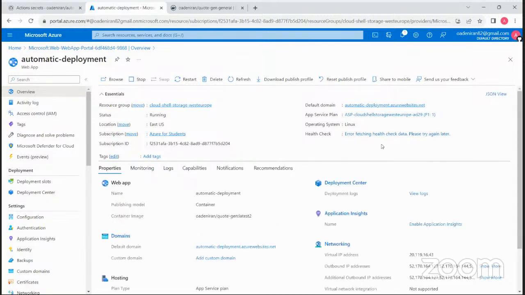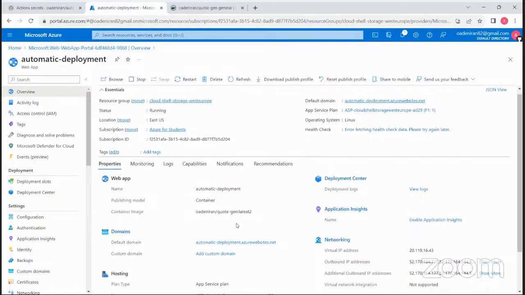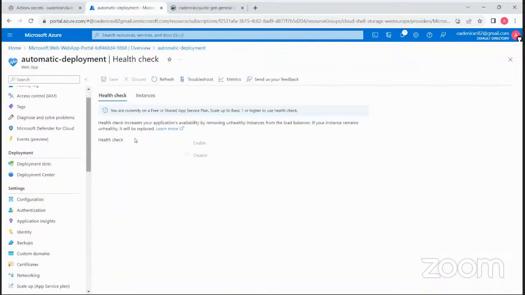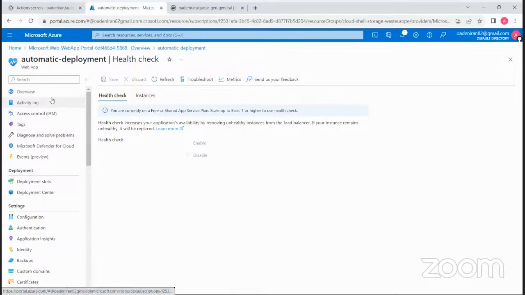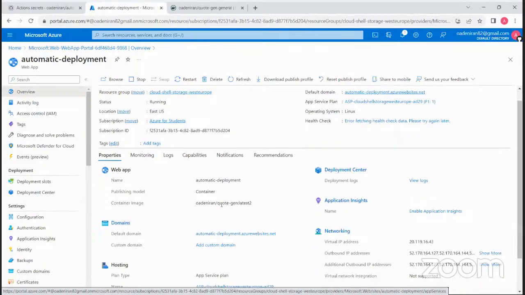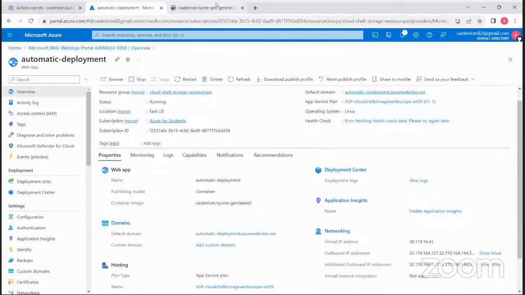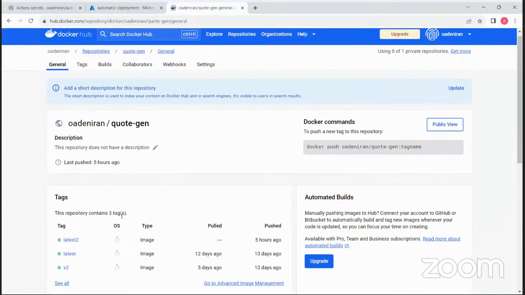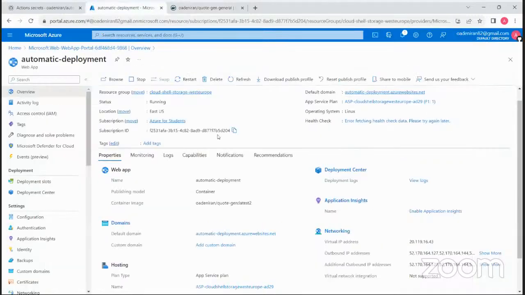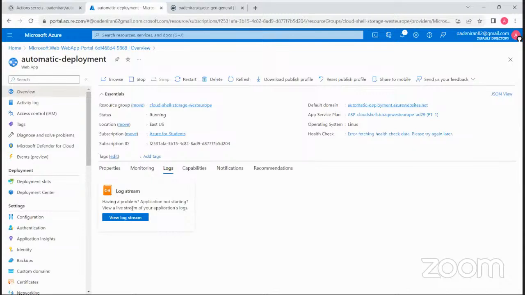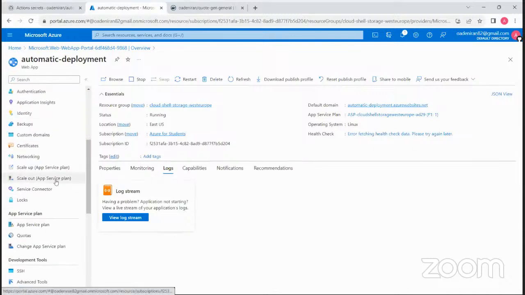Oh, so there's an error here. It's saying there's an error checking data. So probably the name of the Docker, the name of the deployment that I used. But I think this should be correct. Quote gen. Exactly, latest 2. So what's the issue that we have currently? I'm trying to see if there's anything in the logs.